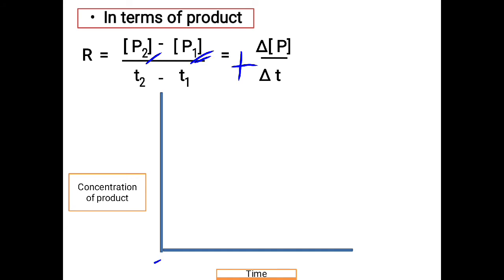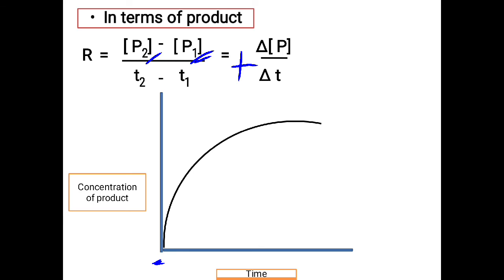So at the origin of time you will have zero product formation, but with increase in the time the graph value will increase. So the curve is going upwards. There it was going downward because the concentration of the reactant was decreasing. Now here the concentration of the product is increasing, so you will have an upward graph, the slope will be upward.